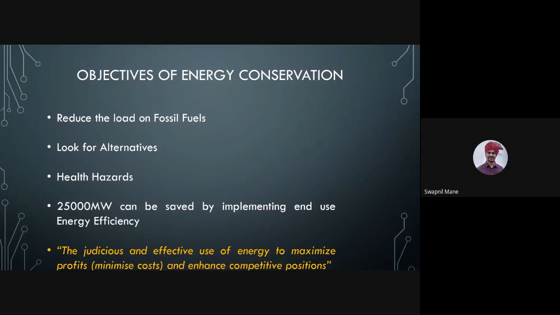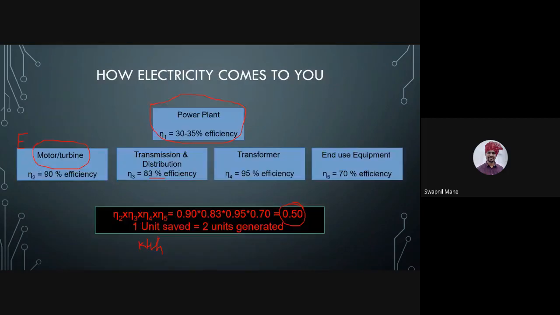So 25,000 megawatt can be saved just by implementing end use energy efficiency. This part, you see, end use equipment. Even if we use highly efficient equipment, forget about transformer, transmission, distribution, motor, turbine, power plant. Do not worry about that. Only take into consideration your own house.